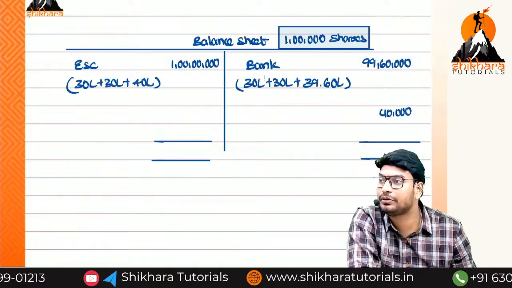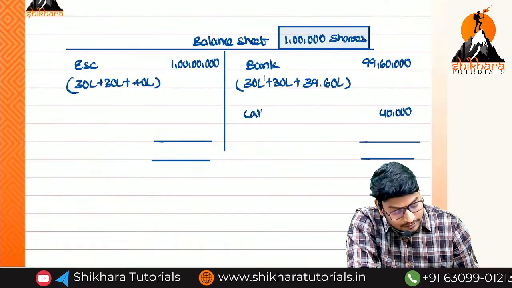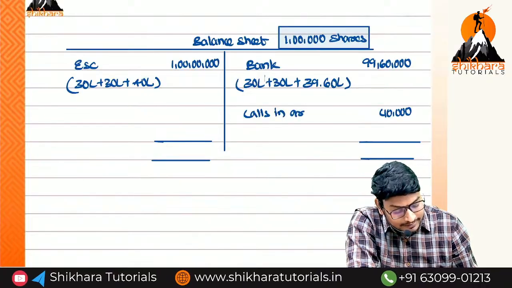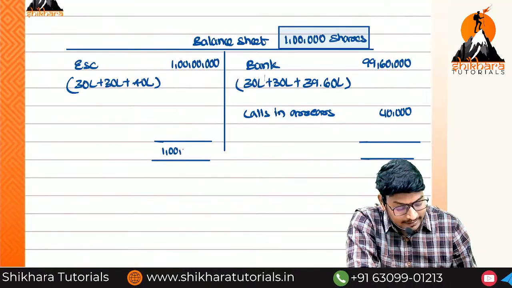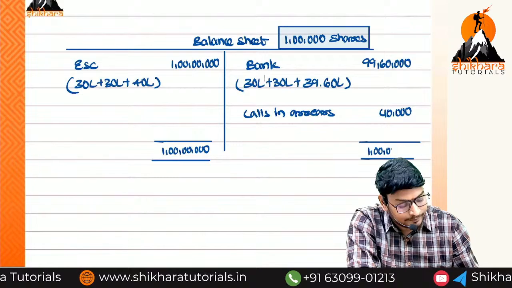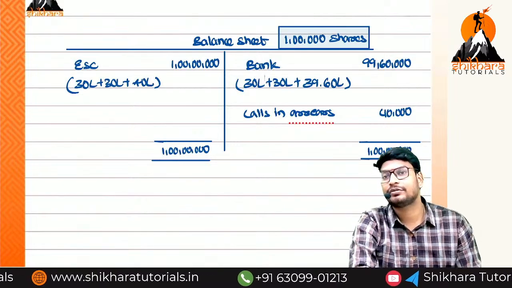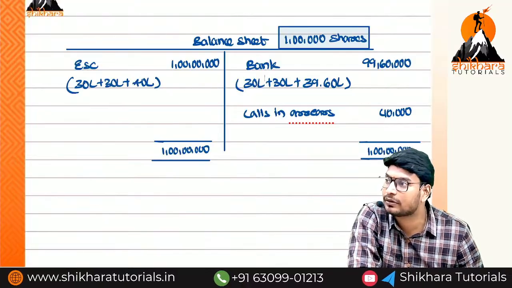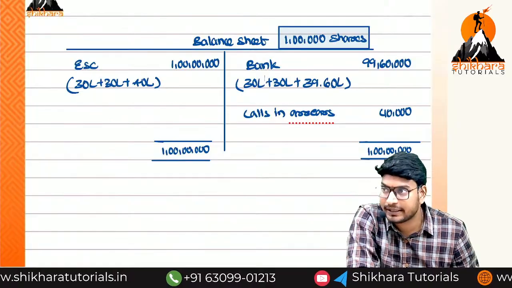Actually, what we need to do? We have to reduce it from the liability side, so this is called what? Calls in arrears. So now, balance sheet tallied or not tallied? The balance sheet of 1 crore is tallied. Okay? And the share application account, share allotment account, share first and final call accounts are closed. Nothing to be transferred to the P&L account. Are you getting the point or not?